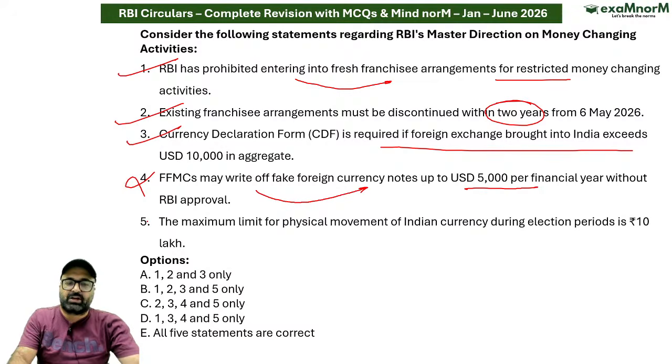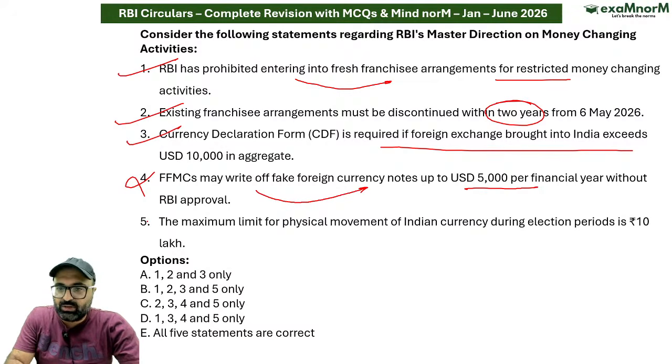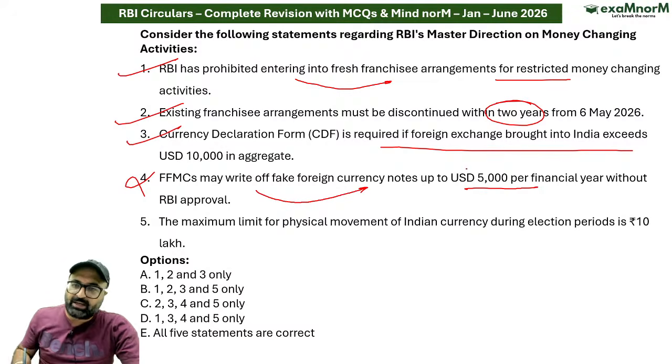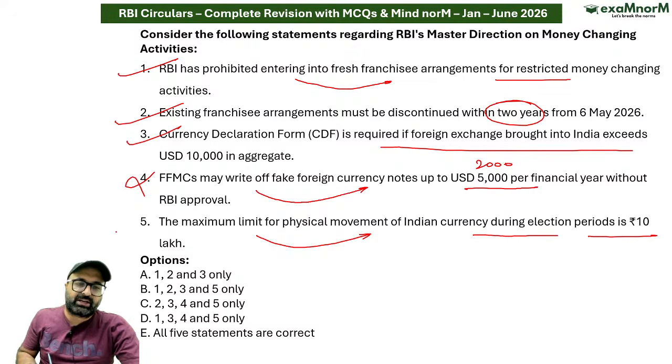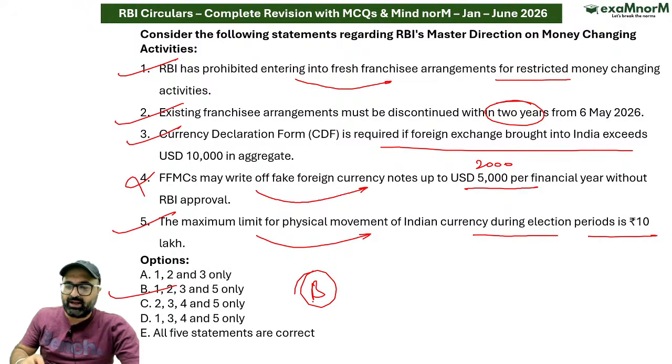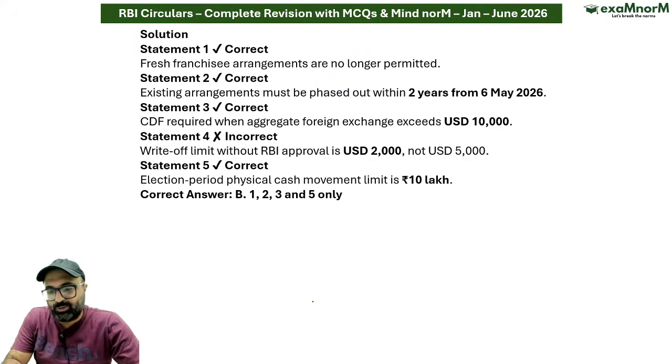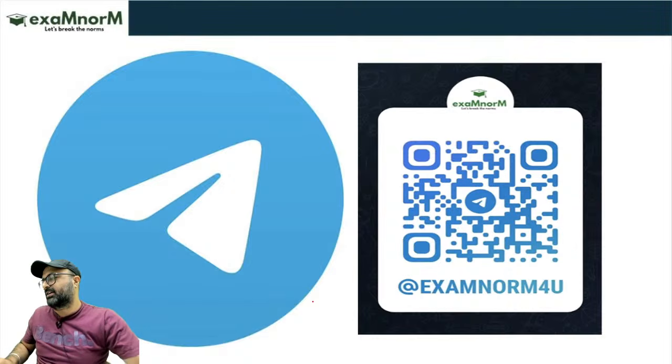No sir, this is not allowed. सिर्फ अगर आप अलाउड की बात करेंगे तो $2,000 तक के अलाउड है, इससे ज्यादा नहीं. मैक्सिमम लिमिट फॉर फिजिकल मूवमेंट of Indian currency during election period is 10 lakh rupees. That is correct. So answer is going to be 1, 2, 3 and 5 are the correct answers. I hope it is clear. Each and every point is clear.